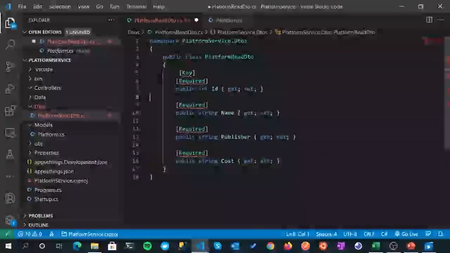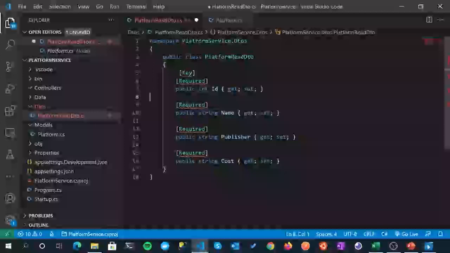So let's take a look at these properties and think to ourselves, when somebody is reading data from us, is it conceivable that we would want to give them the ID of our platform object? Yes, we absolutely would. Would we want to give them the name? Yes, we would. Would we want to give them the publisher? This is where it starts going into, well, it depends what the intention of our API is. In this case, we're going to give it to them.